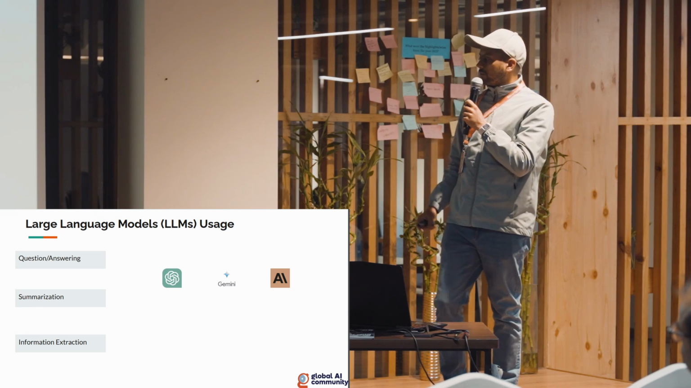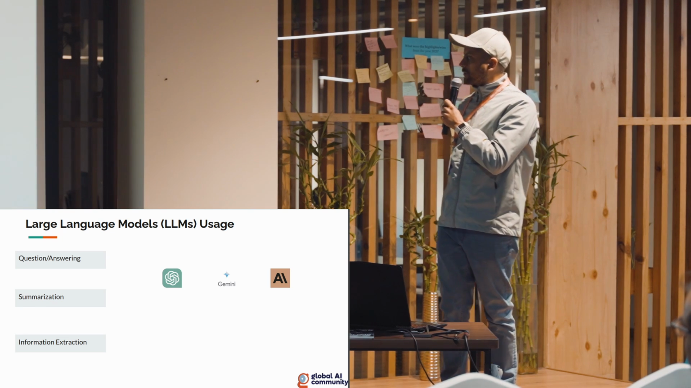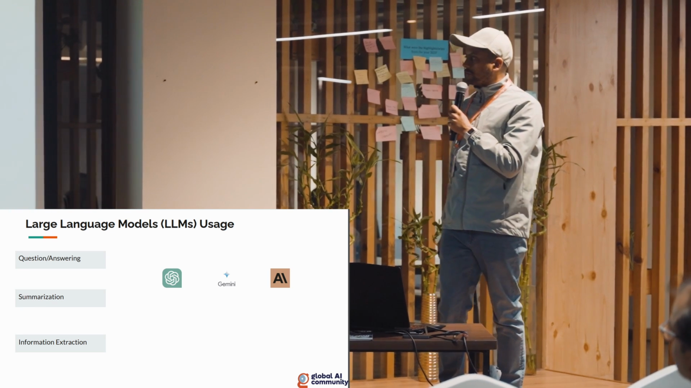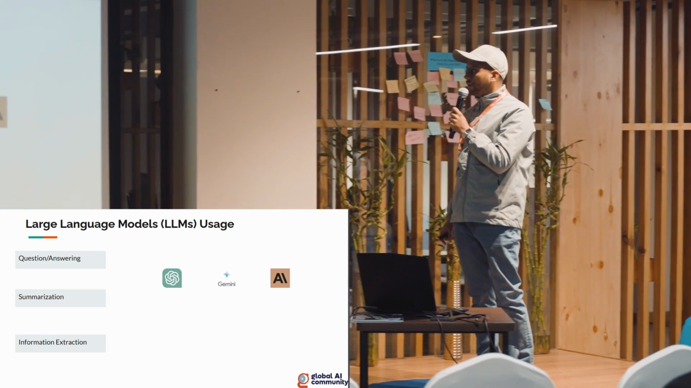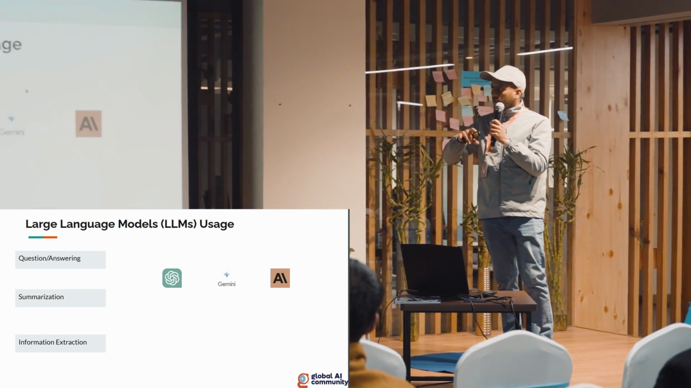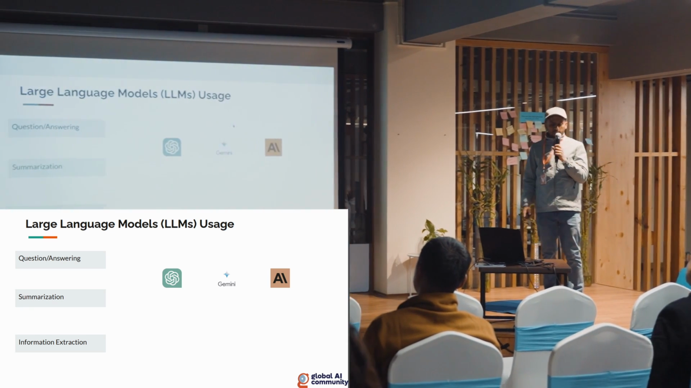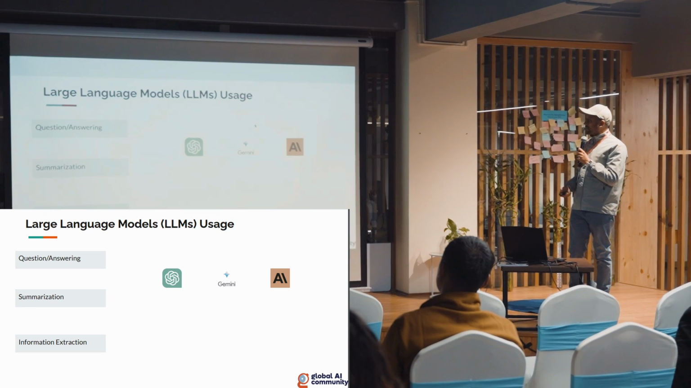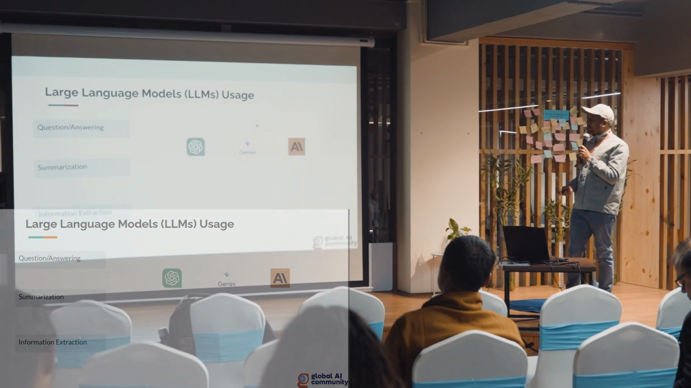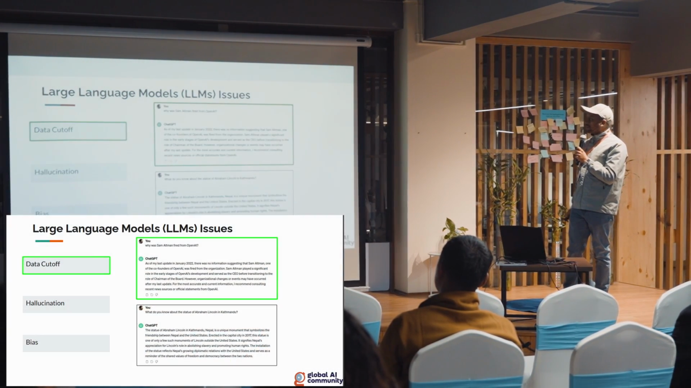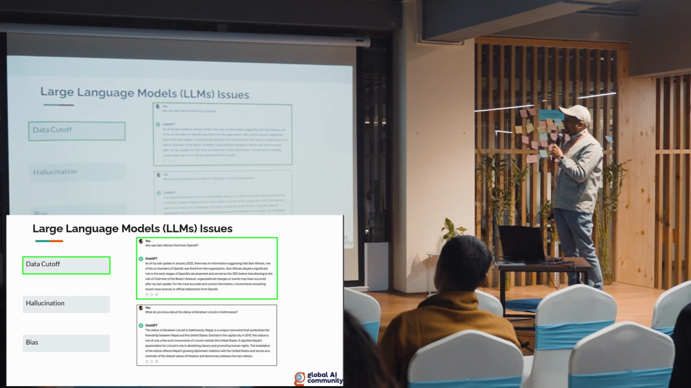So these are some of the famous LLMs: ChatGPT, Gemini, and Anthropic Claude. People generally use them for, let's say, question answering, or we put in a chunk of text and ask for a summary, or to extract some information from the text. These are some general uses, and pretty much everyone uses these tools these days. But there are some issues with LLMs.